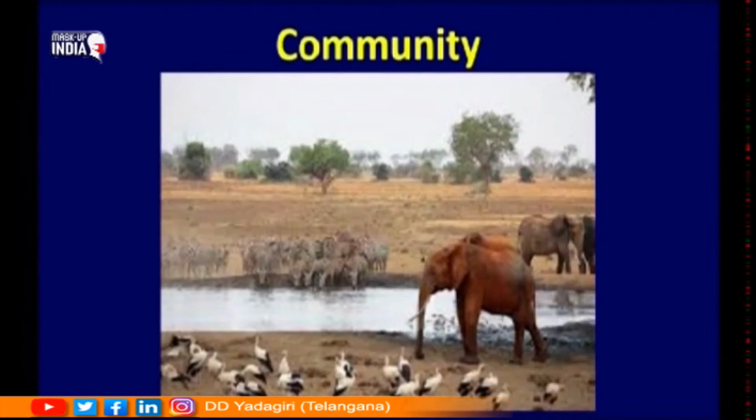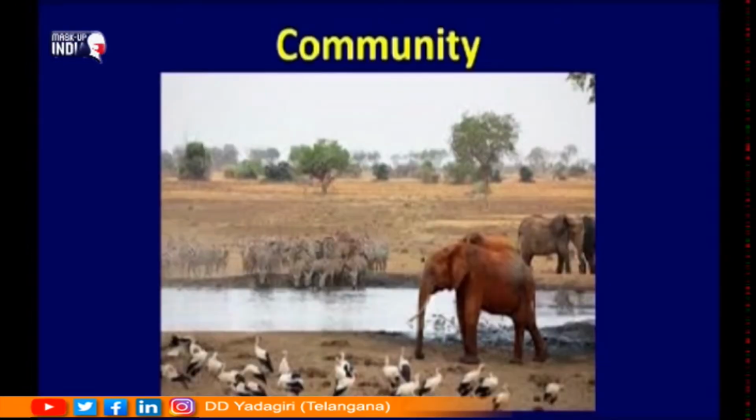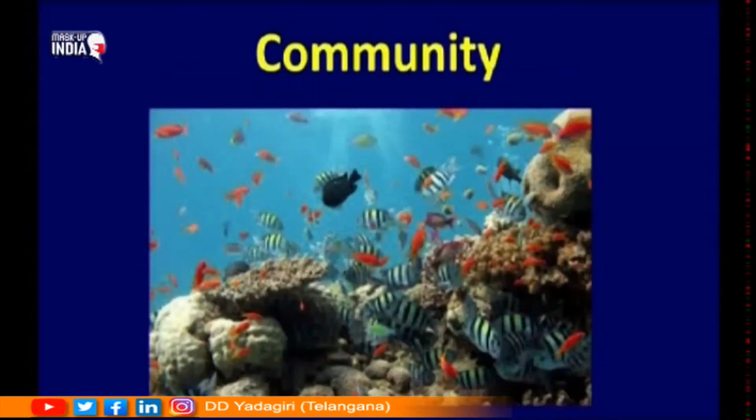So, if you use the word community in environment, what does this mean? Community means here we are referring to populations of different species. So, different kinds of animals, organisms staying together and population of each and every species if you are considering, then we call it as community. Now, here we are having community as shown of forest ecosystem. This is a community where you find individuals or populations of different species existing. It is of aquatic ecosystem.